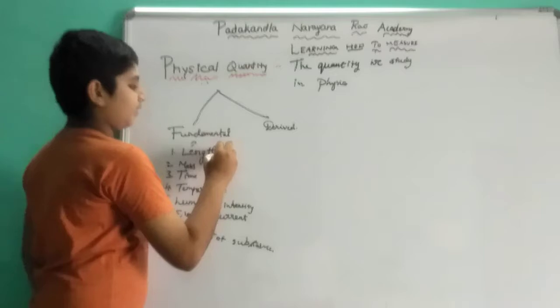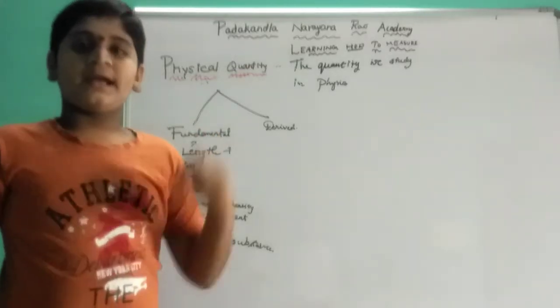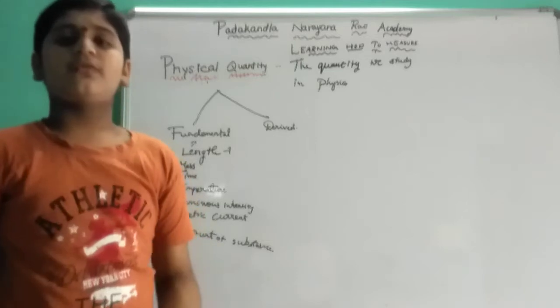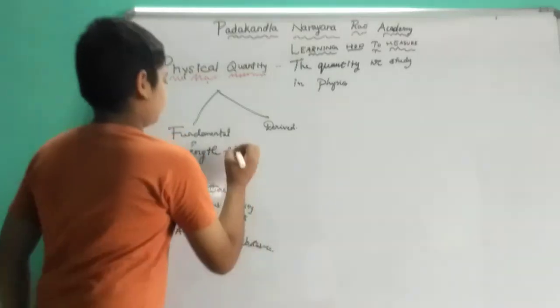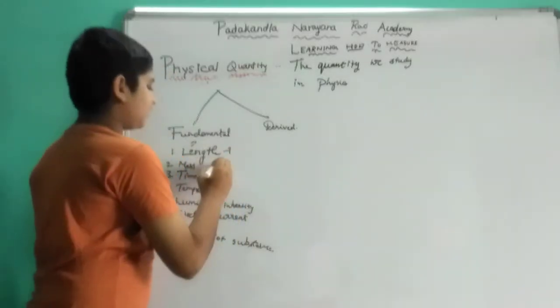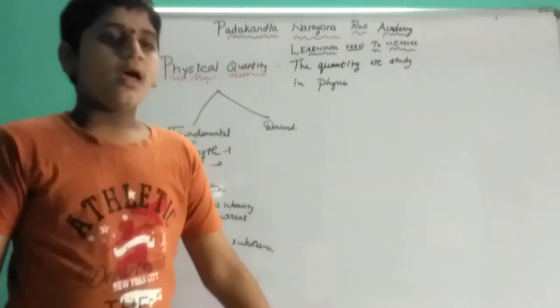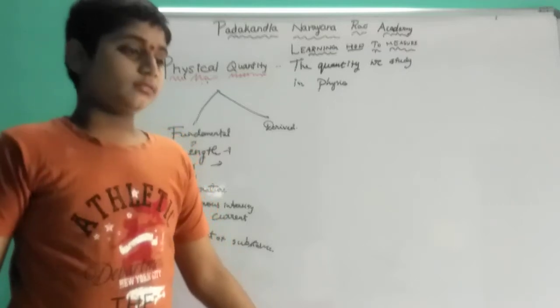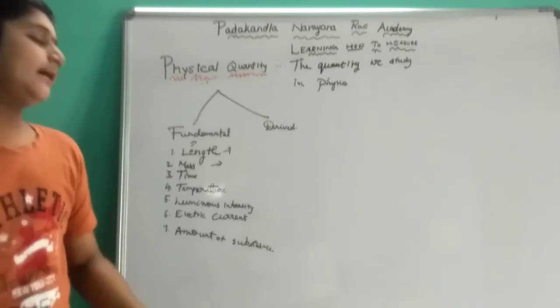Length is nothing but meter, centimeter, and height of a building, breadth of a slope. Like this, length will come. Mass is nothing but the mass of a certain thing.